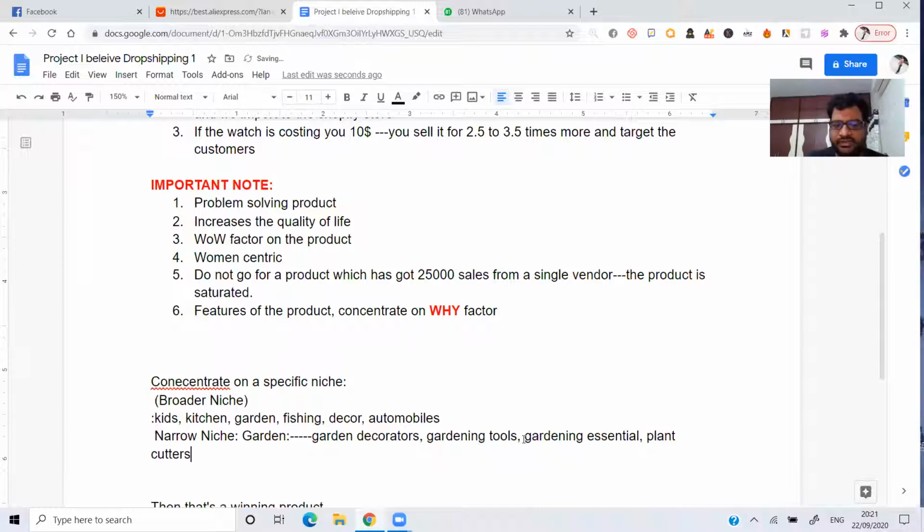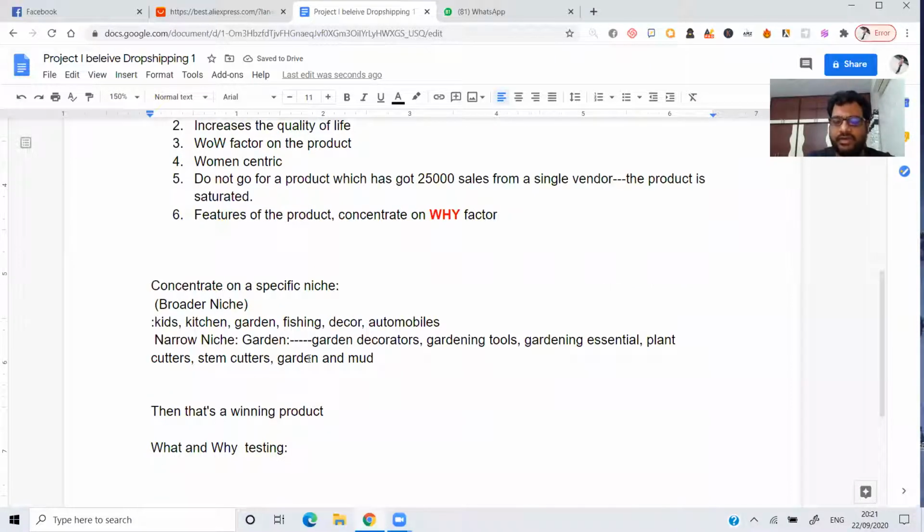Now, what I'm trying to do is, if I take garden, plant cutters or stem cutters, it is something related to garden and mud. You need to have a narrow niche on that. First you are going to consider a specific niche, that's a broader niche. And after that, you're going to talk about a narrow niche, that is garden. For example, garden decorators, garden tools, garden essentials, plant cutters, stem cutters, garden and mud.